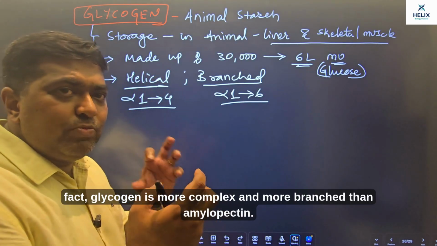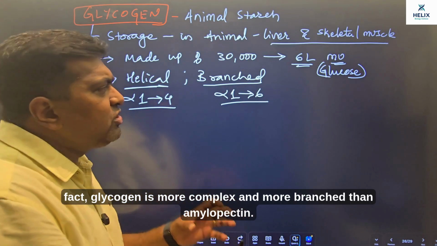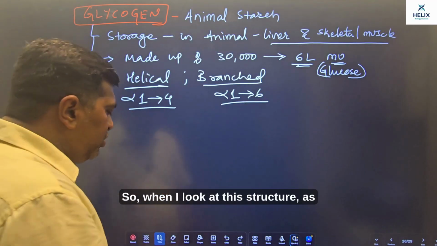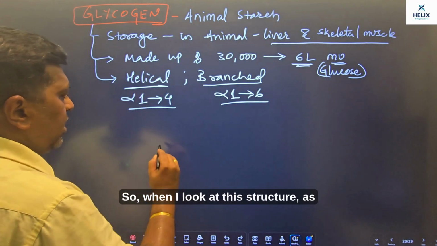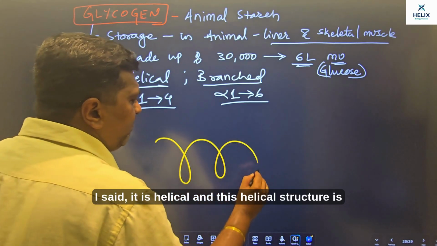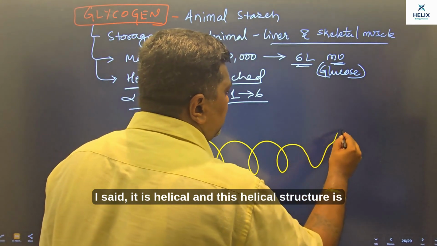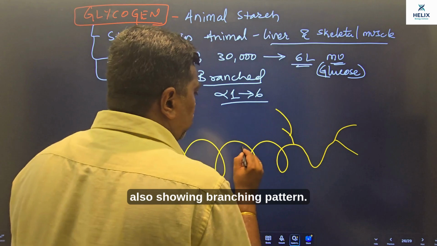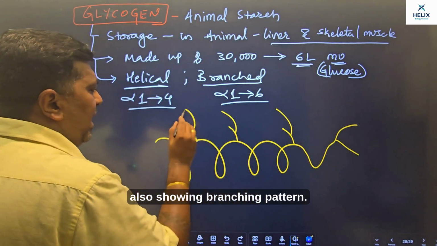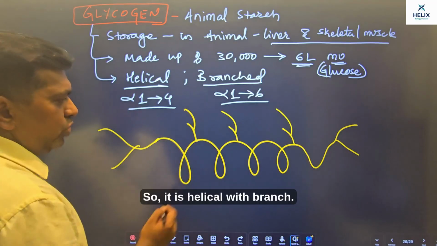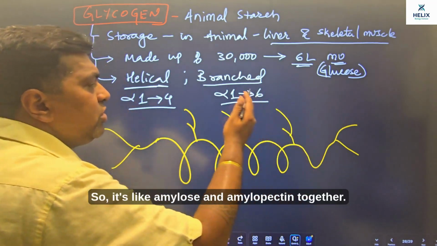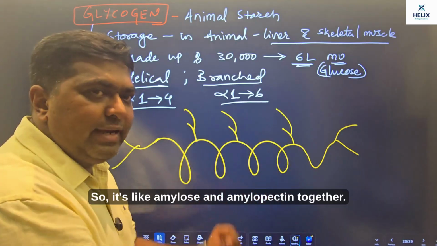In fact, glycogen is more complex and more branched than amylopectin. So when I look at this structure, as I said, it is helical, and this helical structure is also showing a branching pattern. So it is helical with branches. So it's like amylose and amylopectin together.